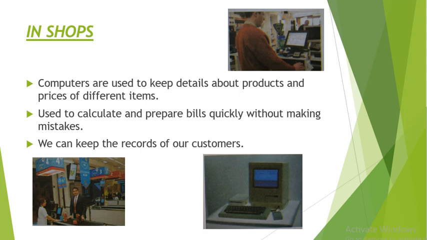By scanning the barcode only, they can give the full detail about that product. So in this way also we can use computer in shops. Second is used to calculate and prepare bills quickly without making mistakes, because computers are very fast and reliable also, so they can prepare bills quickly without making a single mistake.